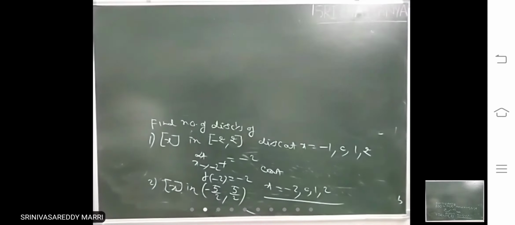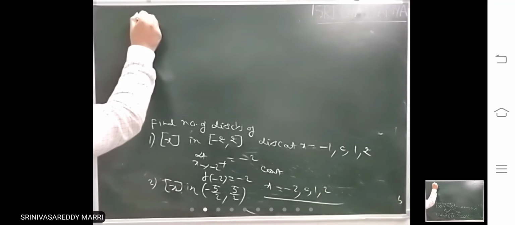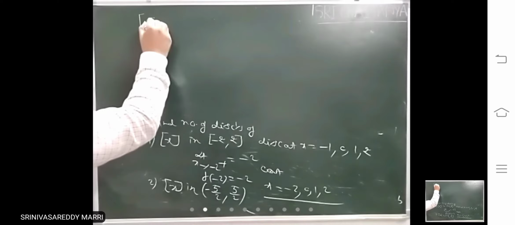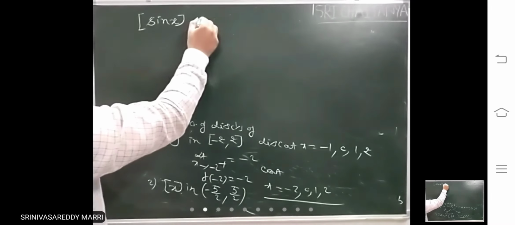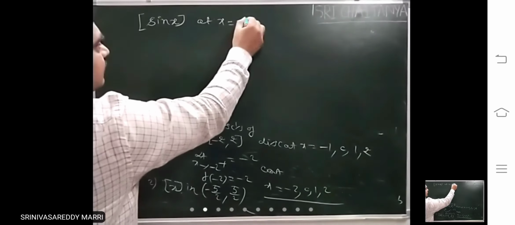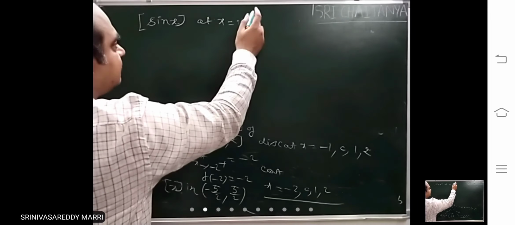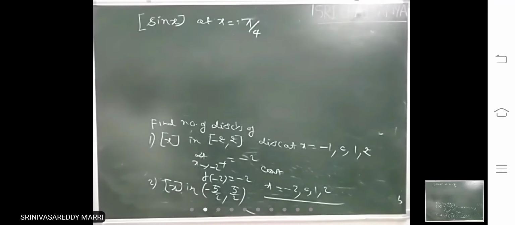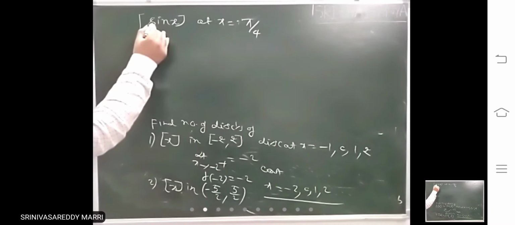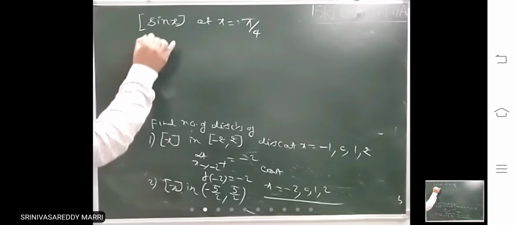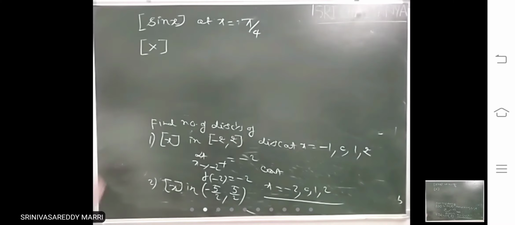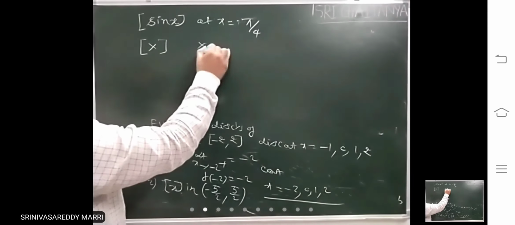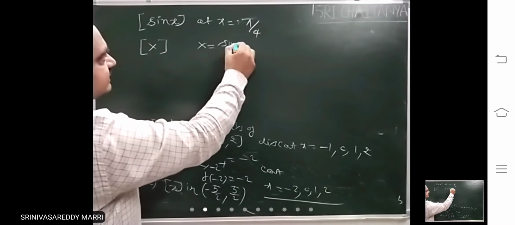Suppose look at step of sin x. You have to check at x equal to pi by 4. For convenience, what we will take is, let us say this sin x is capital X. We will convert into step x always.